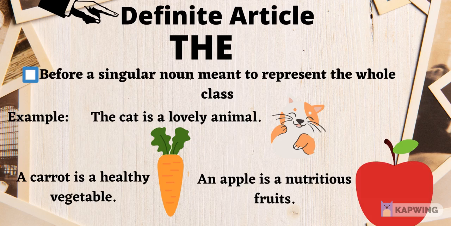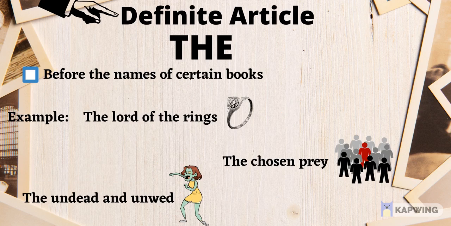The definite article the used before a singular noun meant to represent the whole class. Example, 1. The cat is a lovely animal. 2. A carrot is a healthy vegetable. 3. An apple is a nutritious fruit. The definite article the used before the names of certain books. For examples, The Lord of the Rings, The Undead and Unwed, The Chosen Prey.